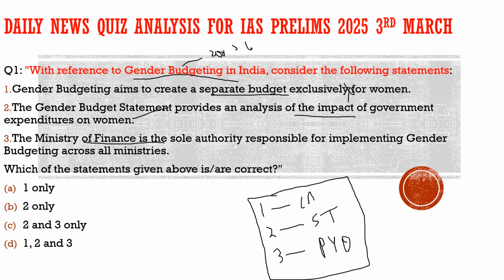Totally incorrect. It is not even fair to say that, because it is the collaboration of different ministries. Different schemes are meant for different purposes, including purposes for women, so different ministries are involved. There is definitely a collaboration of different stakeholders, so the third statement is incorrect. With respect to this question, the correct statement which we can frame from here is option 2 only.